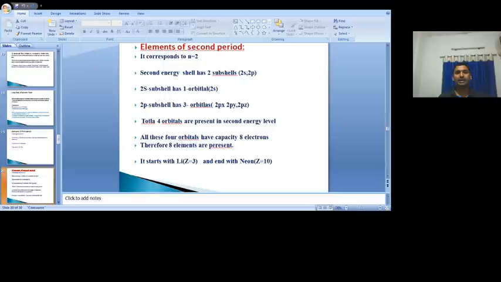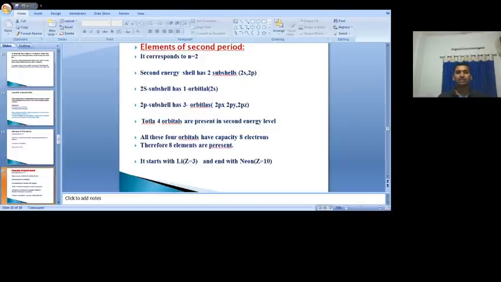The second period starts with the quantum number n is equal to 2. If n is equal to 2, the number of L values possible is 2. What are they? 0, 1. L is equal to 0, L is equal to 1. If n is equal to 2, L is equal to 0, 2s subshell. If n is equal to 2, L is equal to 1, 2p subshell. Totally 2 subshells, 2s and 2p. In the 2s subshell, 1 orbital. In the 2p subshell, 3 orbitals are possible, because this is clearly studied in quantum numbers.